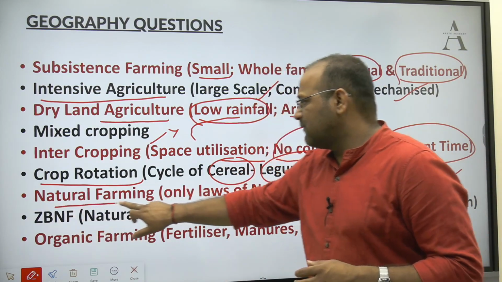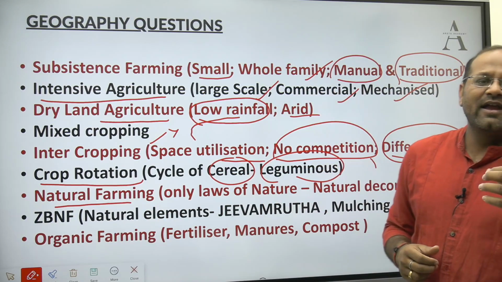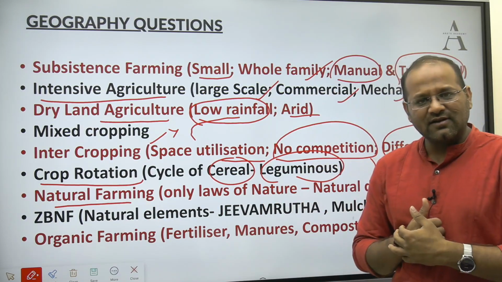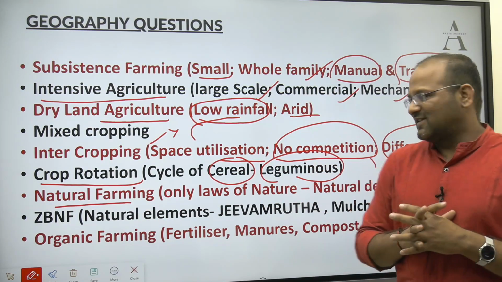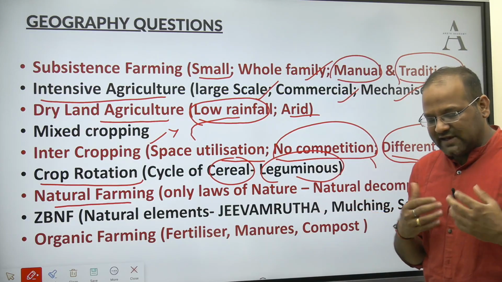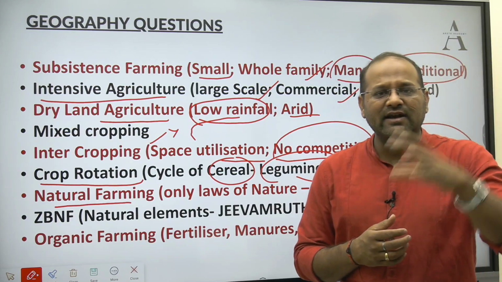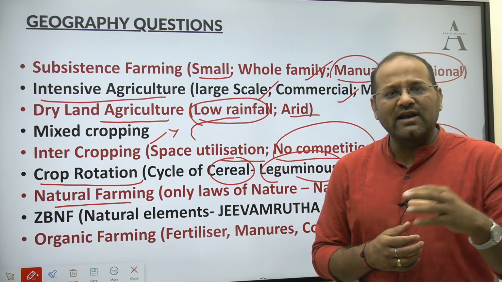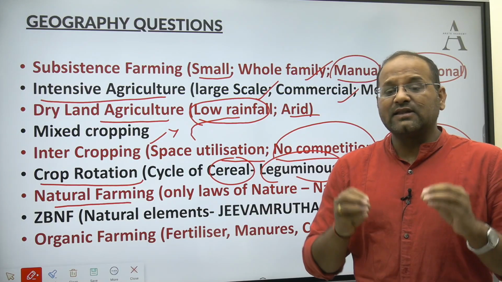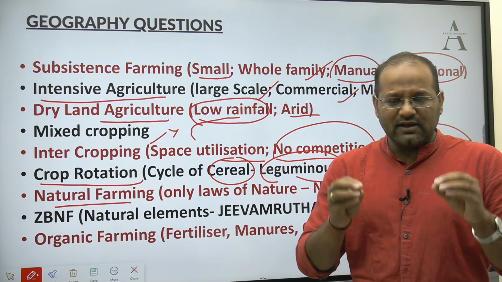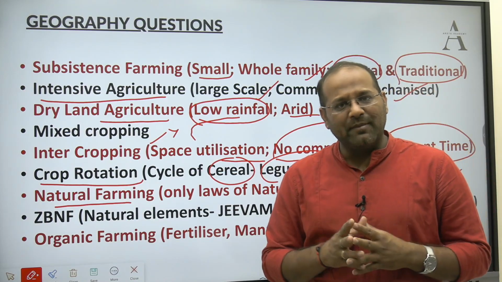Next comes natural farming. Here only the laws of nature will be respected. Laws of nature will be taken care of. No external ingredients, be it chemical fertilizer or organic fertilizer, nothing is incorporated in this kind of farming.